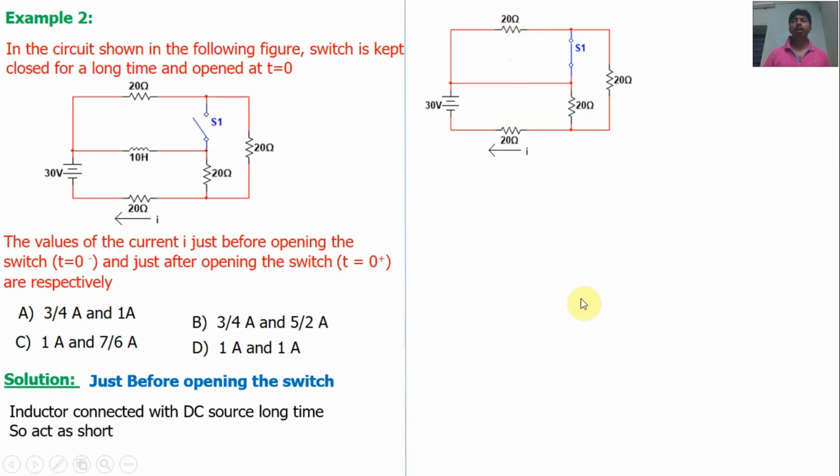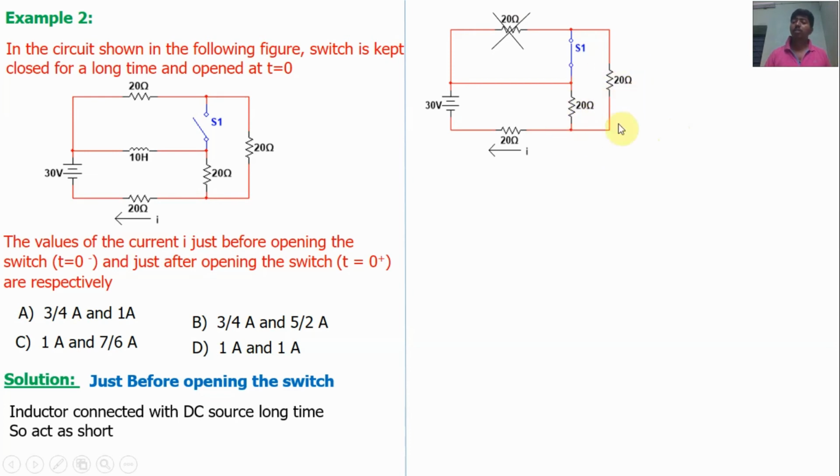Use the parallel formula: 1 by R total is equal to 1 by R1 plus 1 by R2. Substitute these values and find R total. The value will be 0 ohms. So this resistance became ineffective. Then the 20 ohm and 20 ohm resistors are in parallel. If two equal resistors are in parallel, the total resistance will be half. So the total resistance will be 10 ohms. Otherwise, use this formula, and the answer will be 10 ohms.